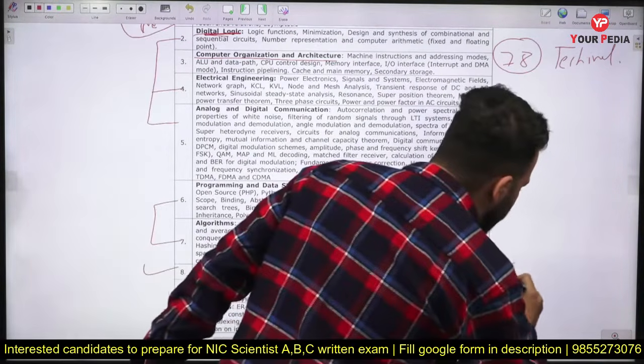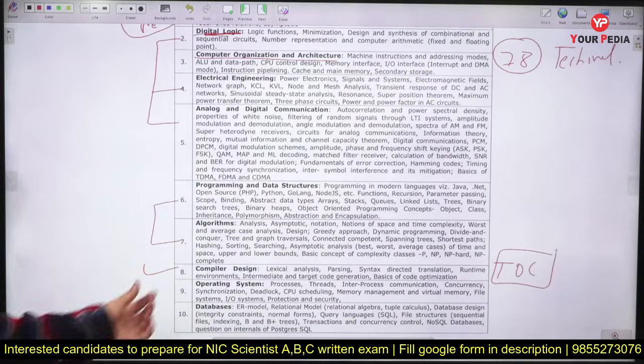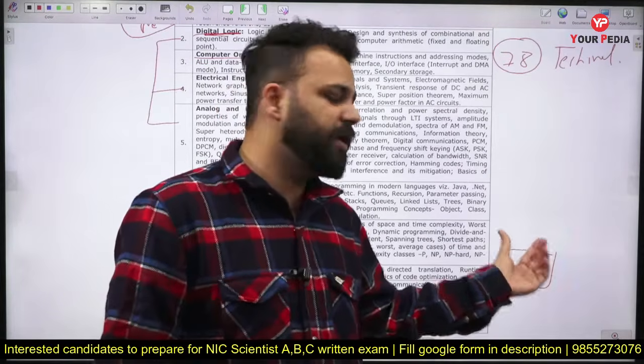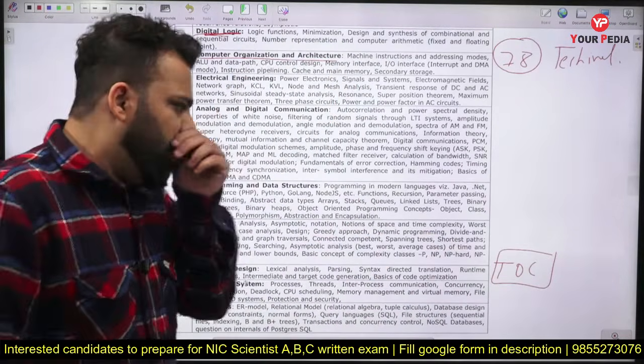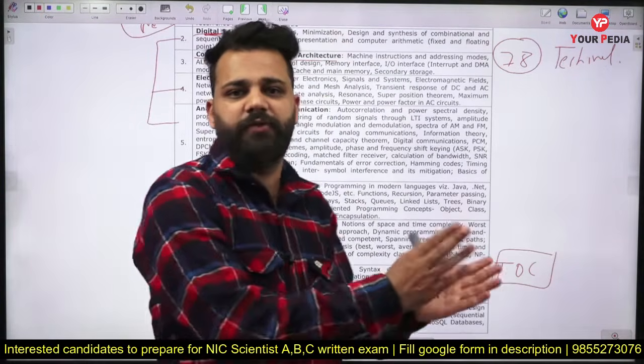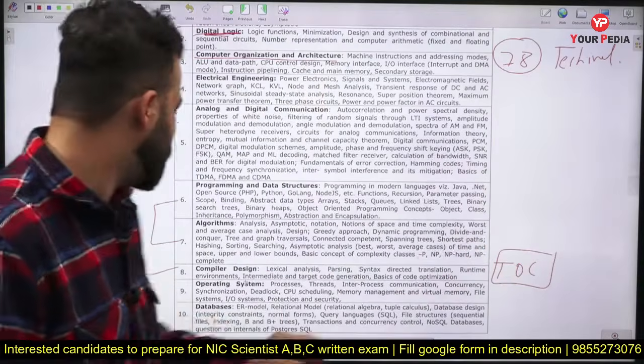So you have to also cover theory of computation. You cannot leave theory of computation and prepare only compiler design, because there were questions in the previous examination from TOC, and they have not mentioned theory of computation in the syllabus, but questions were there.